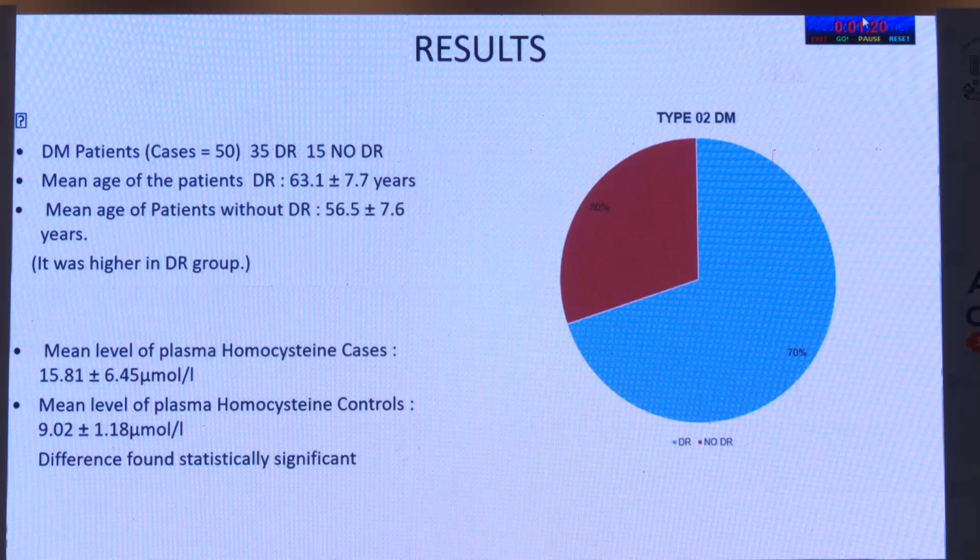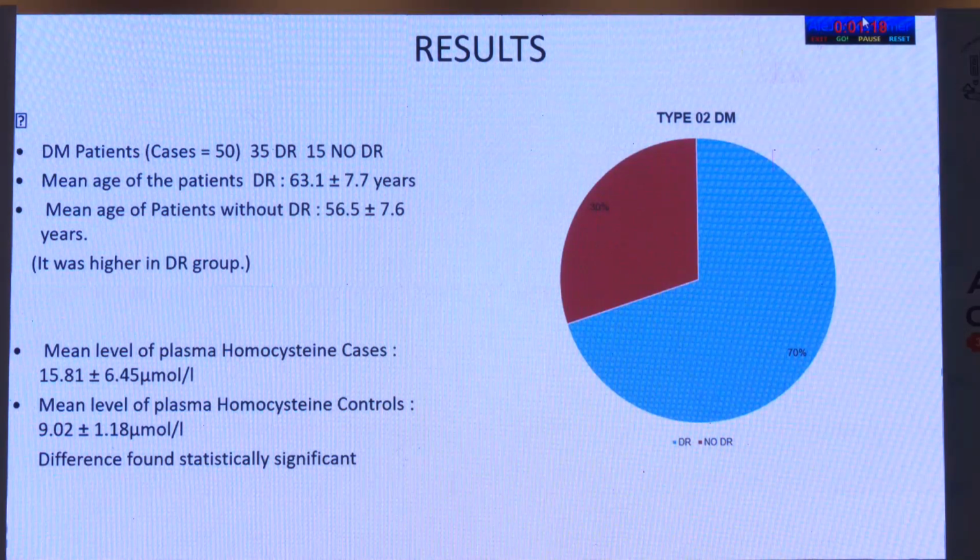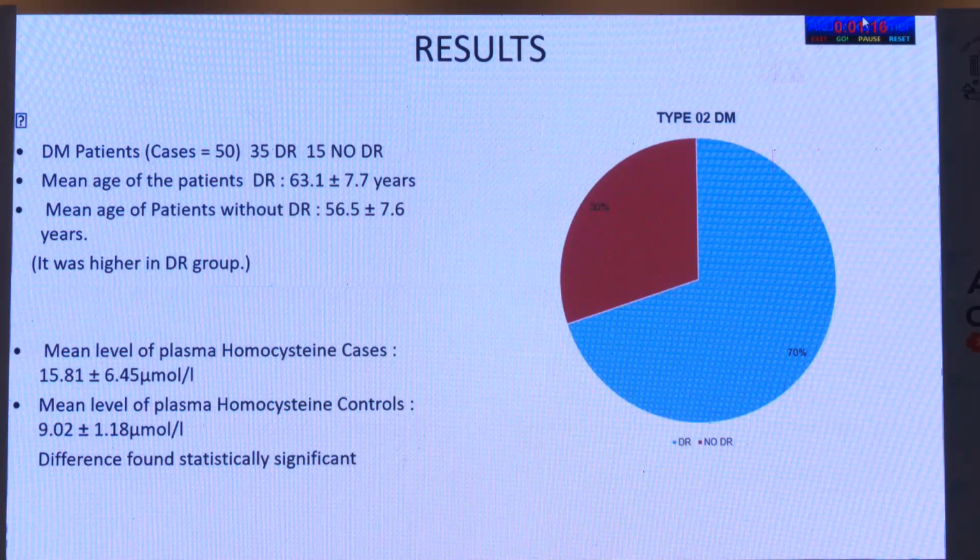So the results. Of the diabetes mellitus patients, cases being 50, 35 had diabetic retinopathy and 15 had no diabetic retinopathy. The mean age of the patients with diabetic retinopathy was 63.1 plus minus 7.7 years, and that without diabetic retinopathy was 56.5 plus minus 7.6. It was higher in the diabetic retinopathy group. The mean level of plasma homocysteine in cases was 15.81 plus minus 6.45, and that of controls was 9.02 plus minus 1.18 micromole per liter. The difference was found to be statistically significant.